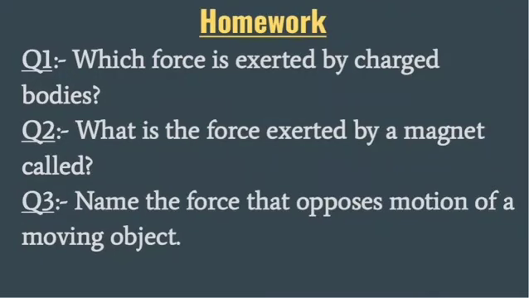So students, this is your homework. Question number 1: which force is exerted by charged bodies? Question number 2: what is the force exerted by a magnet called? Question number 3: name the force that opposes motion of a moving object.